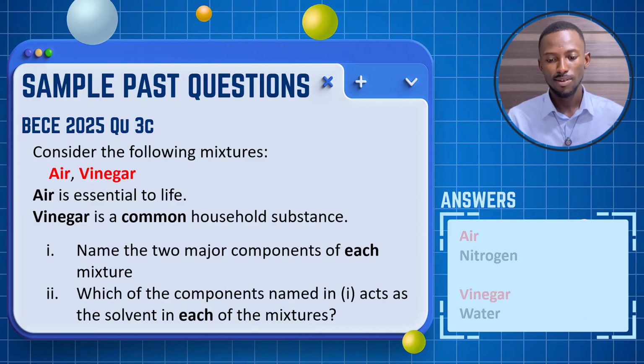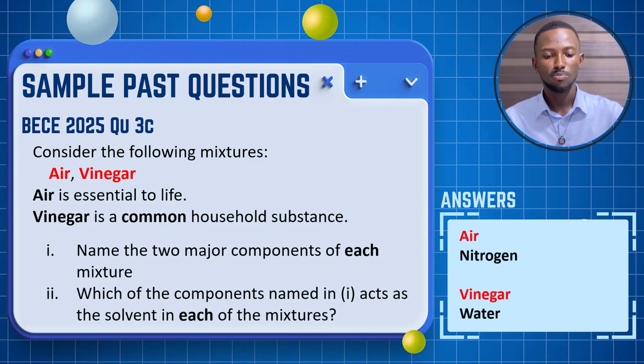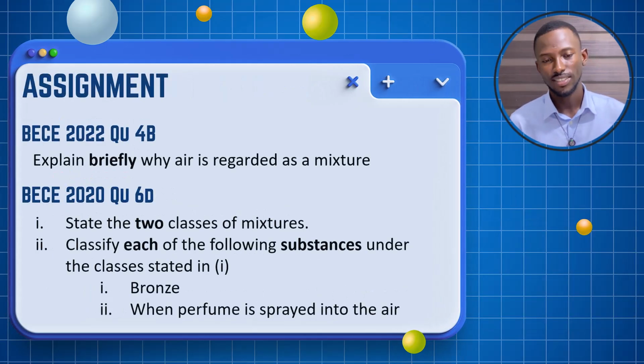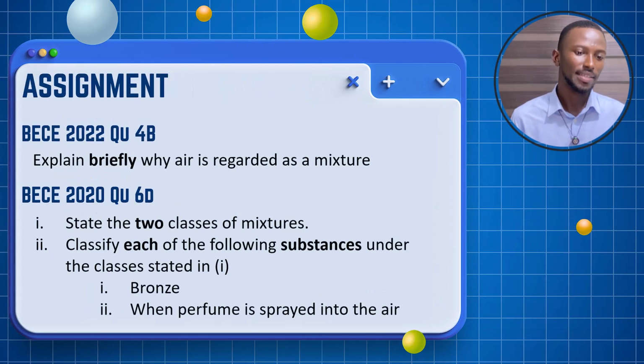Now for the next part: which of the components named in I acts as the solvent? For air, we mentioned nitrogen and oxygen. Nitrogen is the solvent. For vinegar, I mentioned ethanoic acid and water. Water is the solvent. So these are some interesting questions to wrap up the lesson.